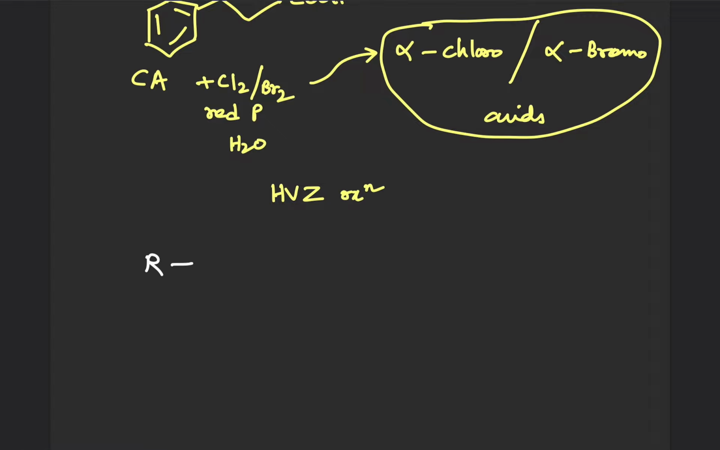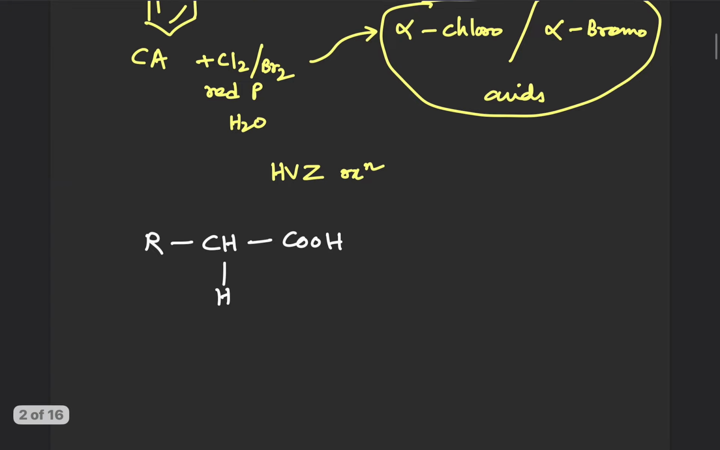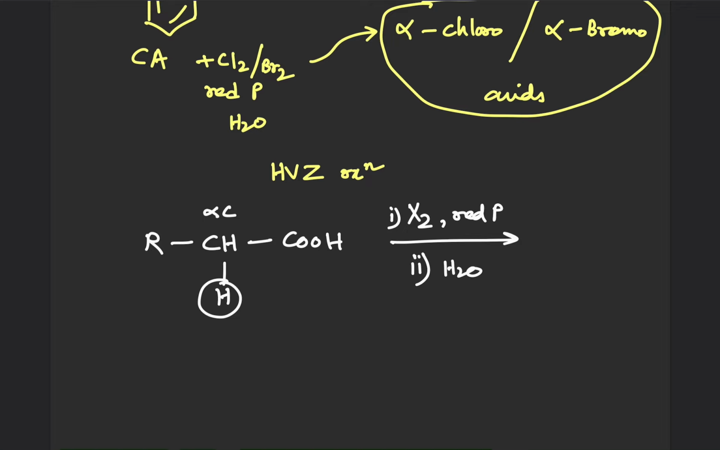Let's say I have RCH2COOH. So this is, let's say, a carboxylic acid having alpha hydrogen. So this is the alpha carbon and this is alpha hydrogen. So we are reacting this with, let's say X2, which can be chlorine or bromine, in the presence of red phosphorus. And the second reagent we have taken is water. So what will happen, this hydrogen will be replaced by X, depending upon what halogen you have taken. Okay, so we will be getting RCHXCOOH. So these are known as alpha chloro or alpha bromo acids.